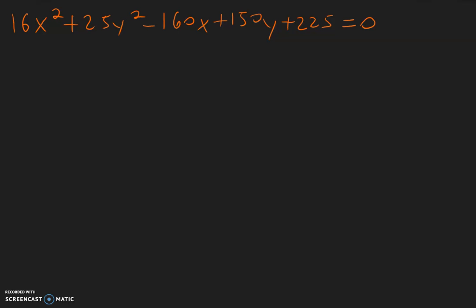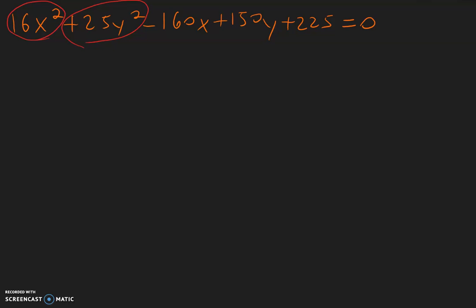In this video, you'll learn how to write the equations of ellipses and hyperbolas by completing the square. This first example is an ellipse, and we know that because we see the x squared term and the y squared term have the same sign. They're both positive, but you see how the coefficients are different. The x squared has a 16 and the y squared has a 25. If they were the same, then it would be a circle, but with them being different, we know it's an